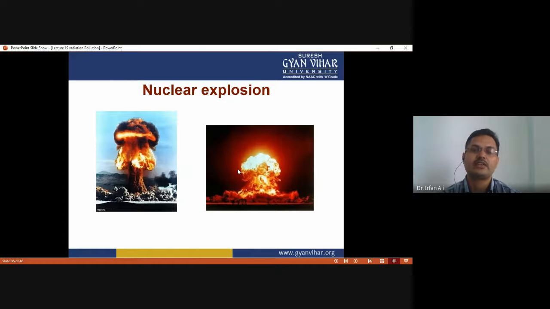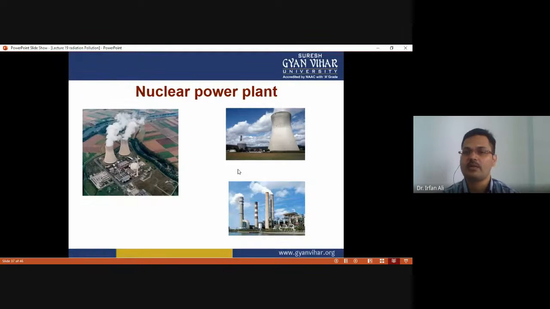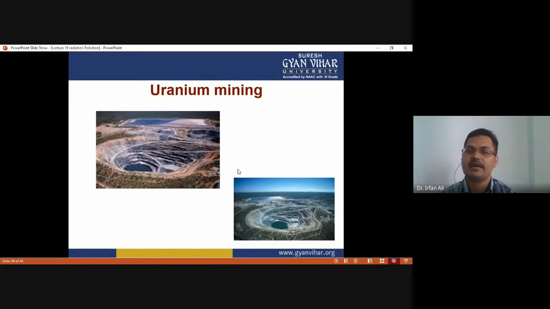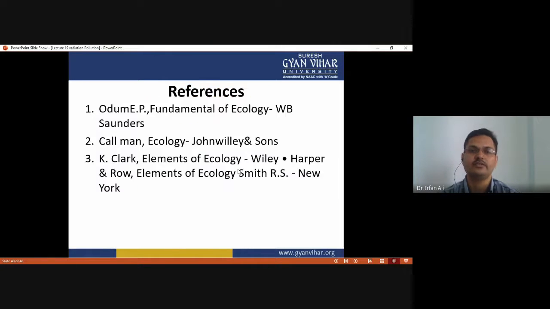Okay, so these are the figures showing the sources of radiation pollution. This is a nuclear explosion site. These are the nuclear power plants, which are a major source of radiation pollution, and these are the nuclear weapons, which are another source of nuclear radiation pollution. These are the mining, or radioactive mining, okay, uranium mining, which are a source of radiation pollution.